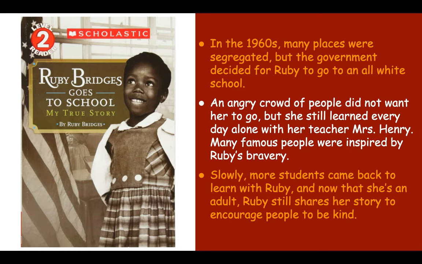Now, in this second text, I know it's still about Ruby Bridges, but I'm going to think about the important points that were in this text. I know that in the 1960s, many places were segregated, but the government decided for Ruby to go to an all-white school. An angry crowd of people did not want her to go, but she still learned every day alone with her teacher, Mrs. Henry. Many famous people were inspired by Ruby's bravery. Slowly, more students came back to learn with Ruby, and now that she's an adult, Ruby still shares her story to encourage people to be kind.